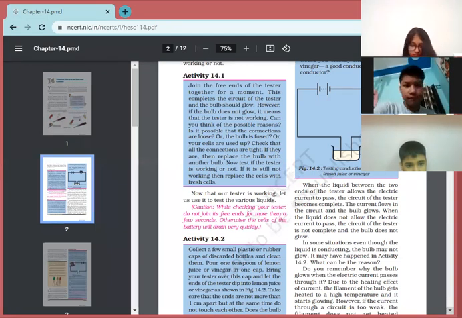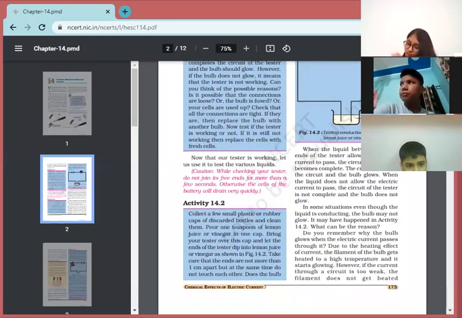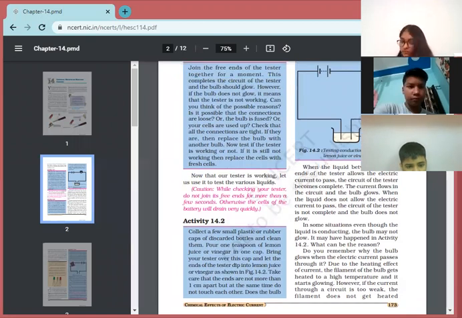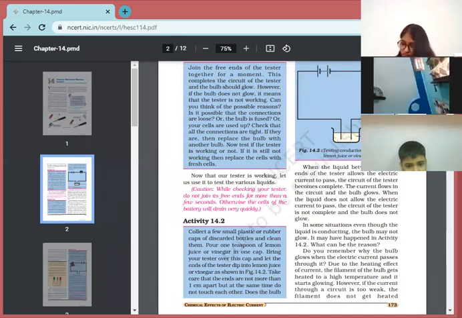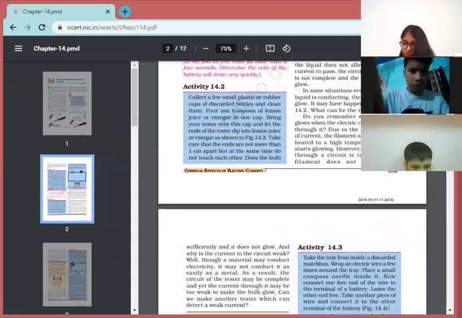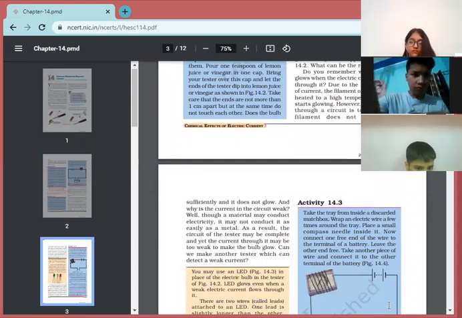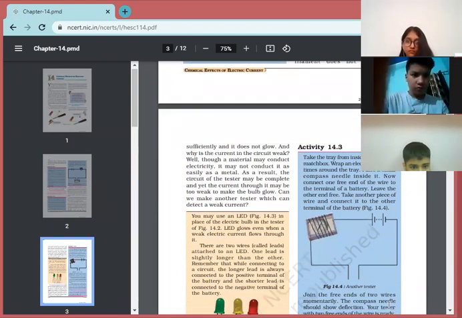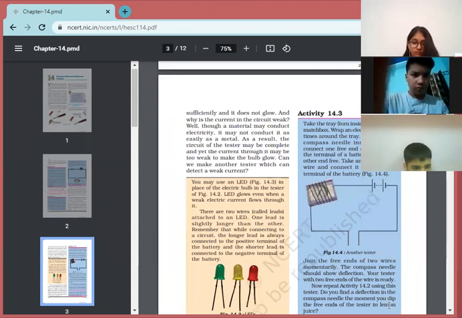Do you remember why the bulb glows when the electric current passes through it? Due to the heating effect of current, the filament of the bulb gets heated to a high temperature and starts glowing. However, if the current through a circuit is too weak, the filament does not get heated sufficiently and it does not glow.